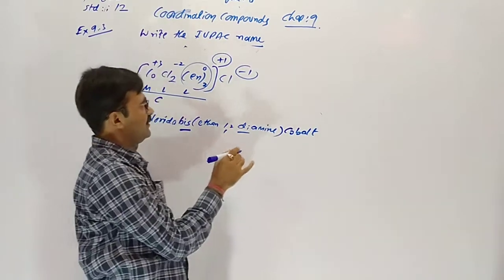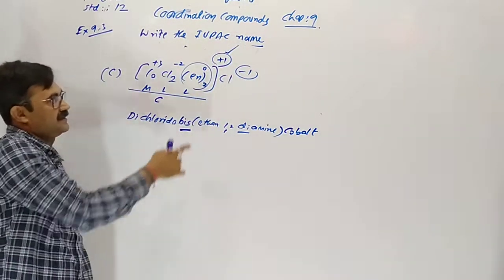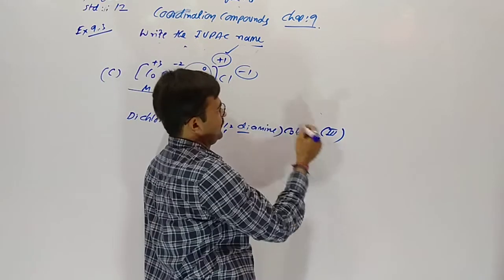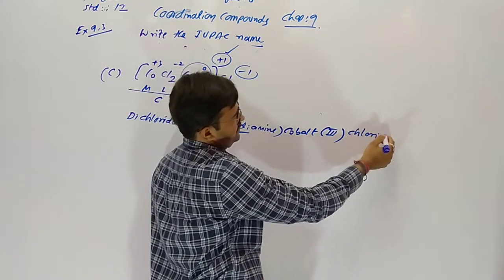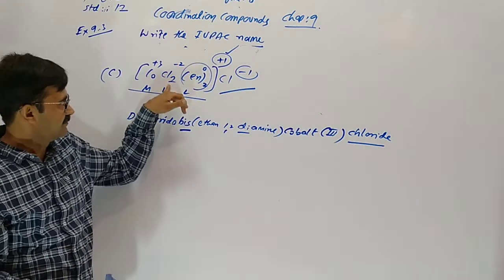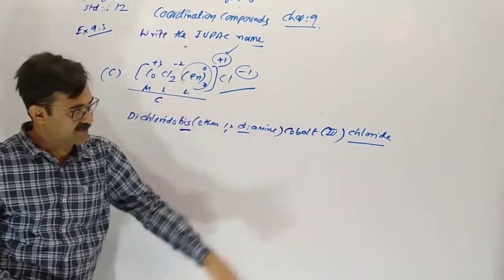Then after that, cobalt as it is. Why? This species has a positive charge, cobalt(III). Then after that, this is not a ligand but a counter ion, so not chlorido like this. This one is a ligand, this one is the counter ion, so chloride.